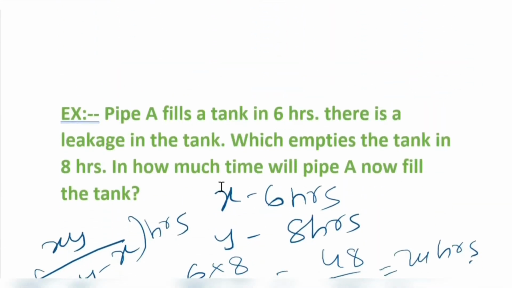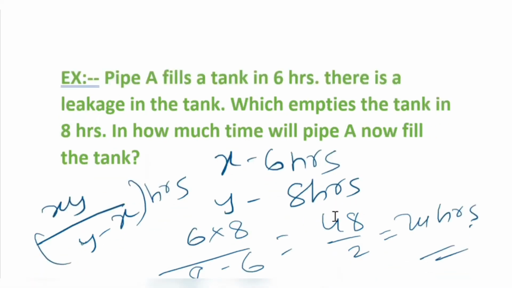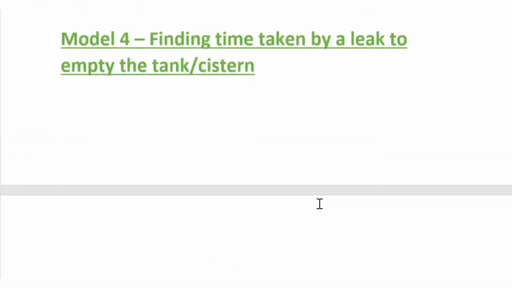But in the third model, we are finding the time in which pipe A fills the tank. Here there is a leakage, right? So we find in how much time that leakage empties the whole tank or cistern. That is the major concept here. Okay, let's see the concept first.